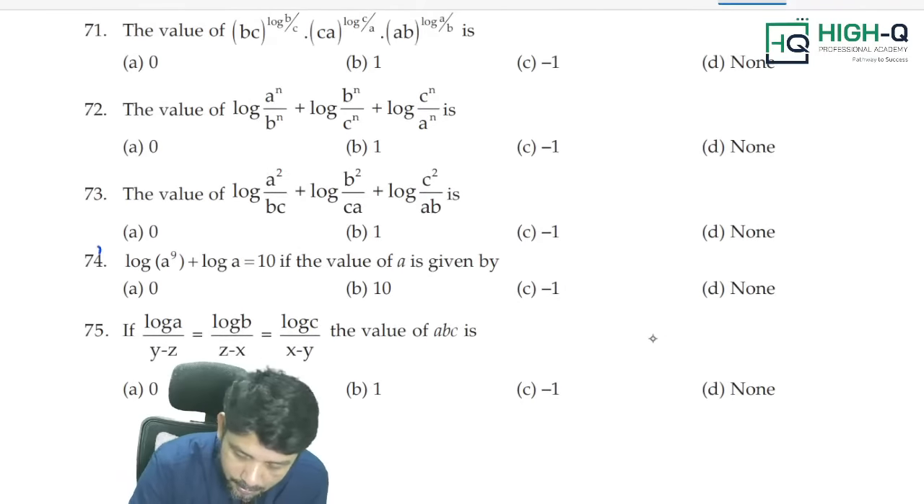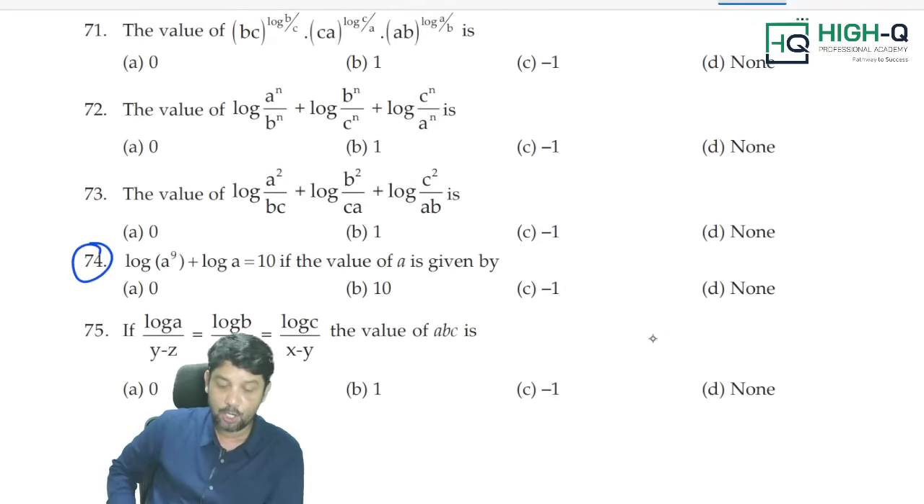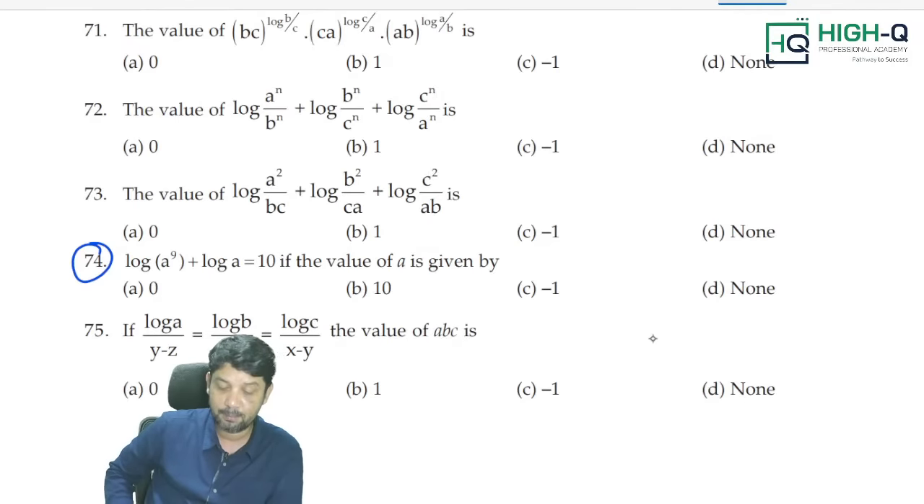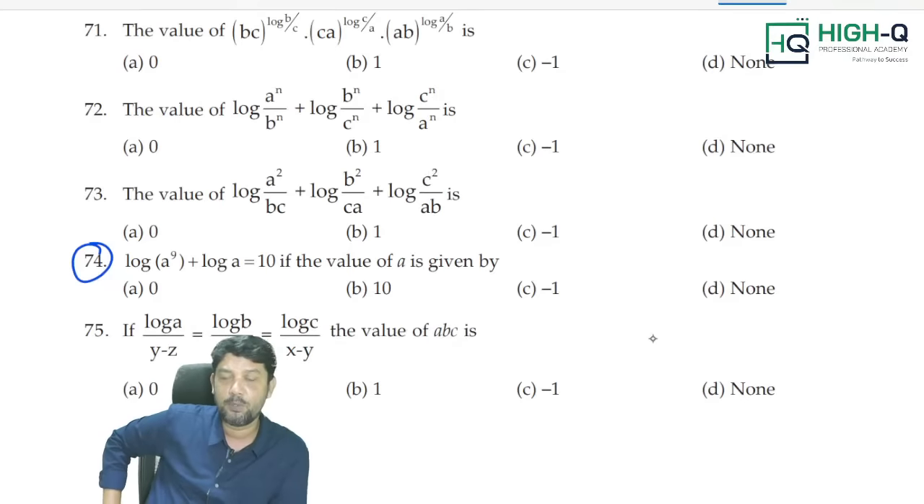Look at the 74th question. Log a power 9 plus log a is equal to 10. Find the value of a, which is given by, options are given. This question, how are you going to solve it, my dear?